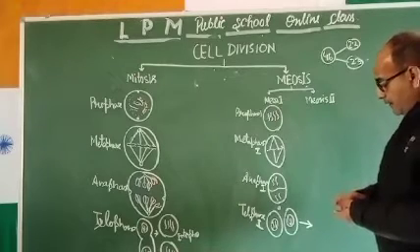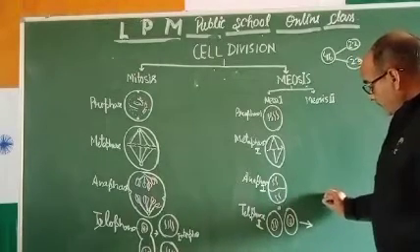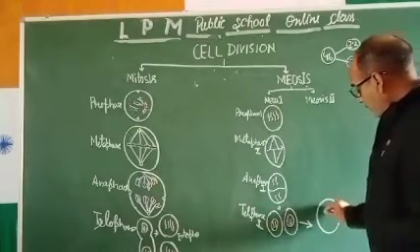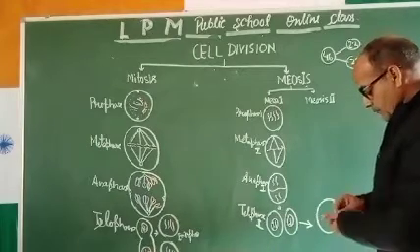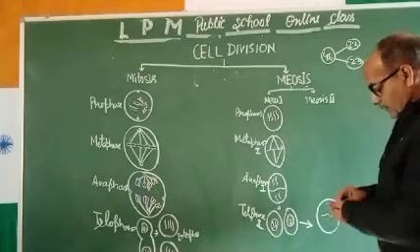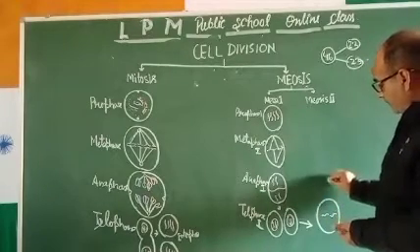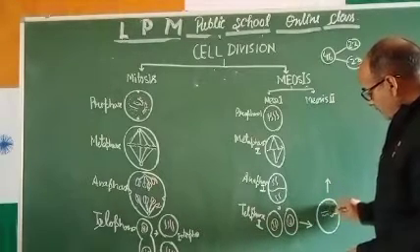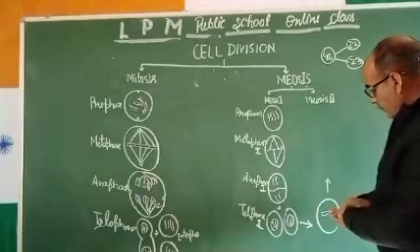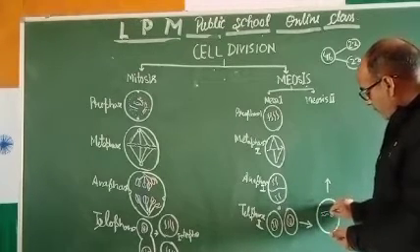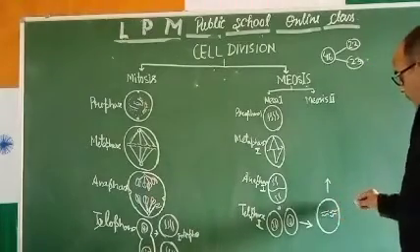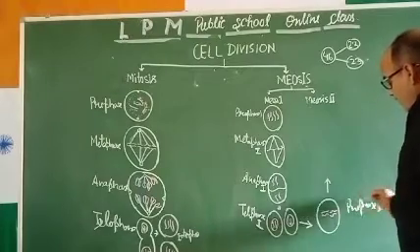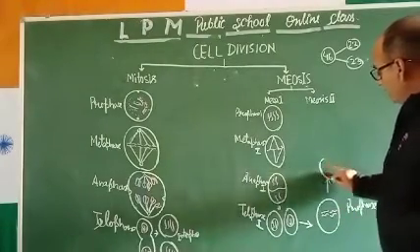And how will they act? Suppose one cell has two chromosomes, so they will have these two chromosomes, and these chromosomes get double. They get double first, like this in prophase. In prophase 2, they get double, and in metaphase